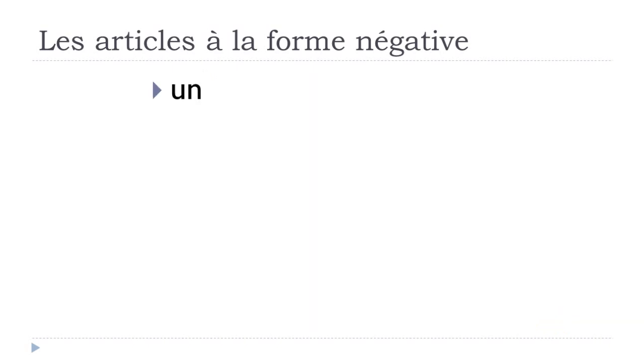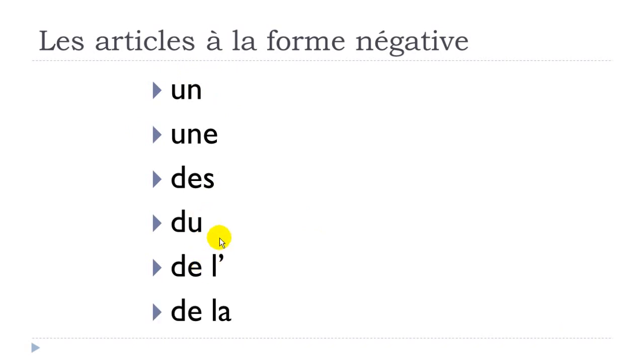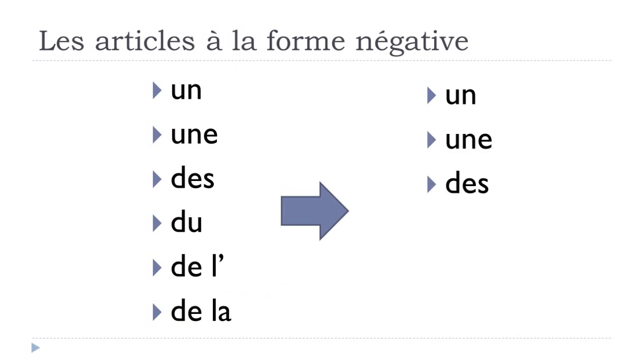All right? So now we can have the rule. So when we've got un, une, and then des, so what we saw, les articles indéfinis, or then if we've got du, de la, okay? So in that case, it's the partitive. Remember that if you use them with c'est in the negative form, they will stay exactly the same.